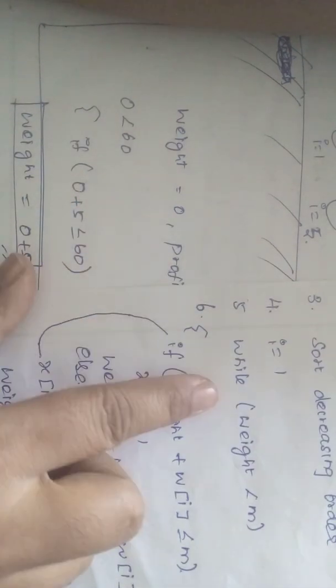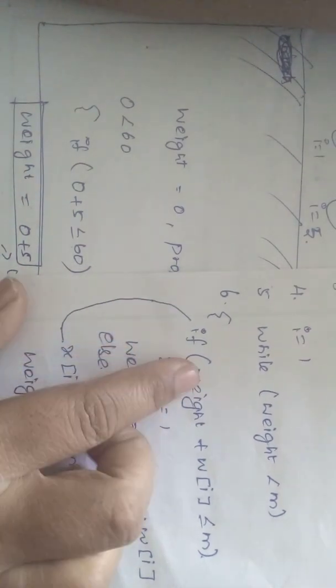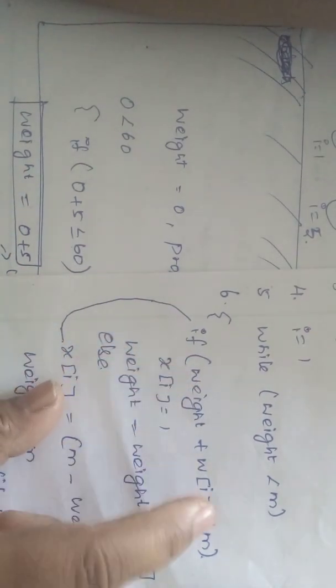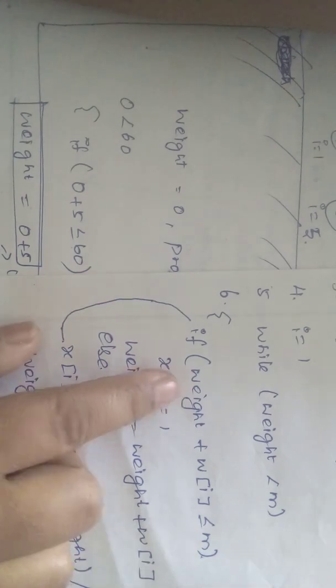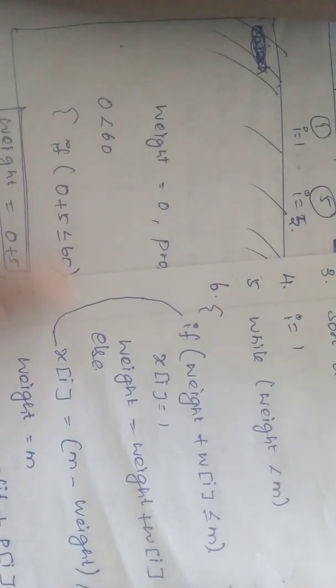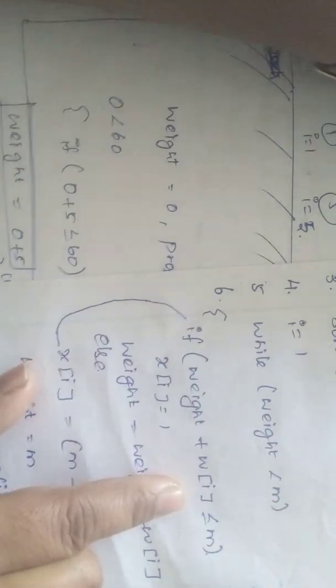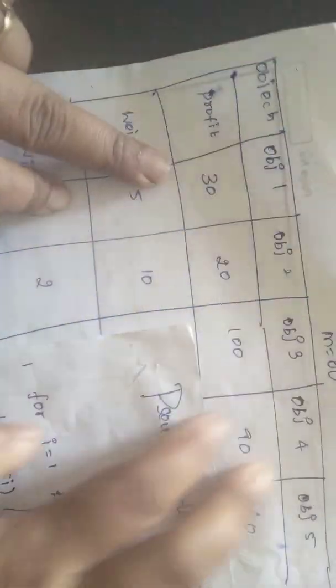So it goes into the condition, that is, if weight plus w i, where w of i means the weight of each object, is less than or equal to m. Weight means the whole weight, that is 0 plus 5. w of i is, see this one, for object 1 we have 5.